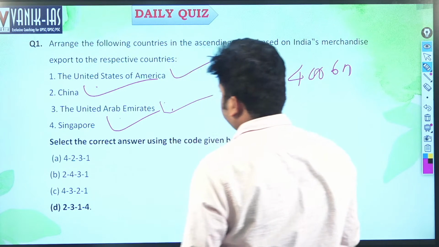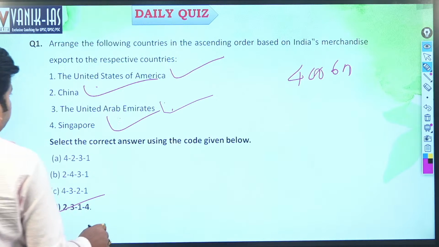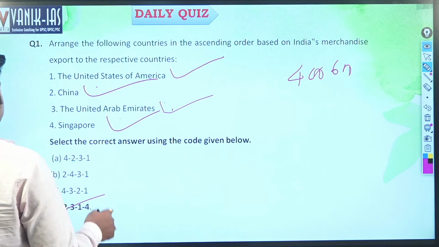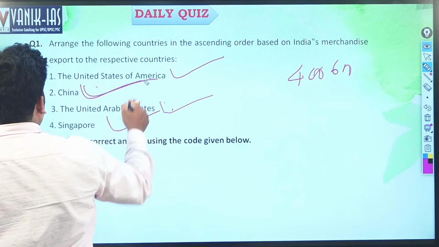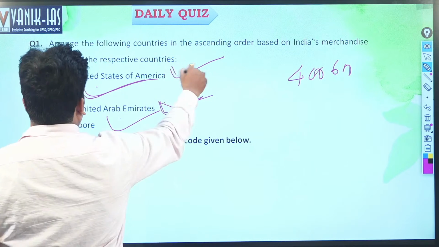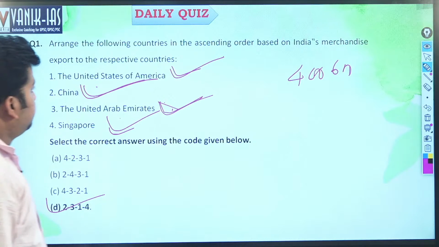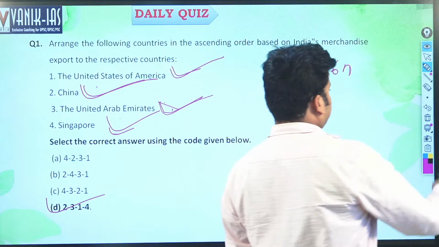So first is China, so only two. So D is your answer. Mercantile exports that is maximum to China, and then UAE, then USA, then Singapore, right? So this is the serial. D is the answer. Okay, next question.